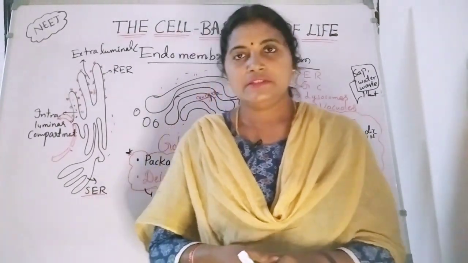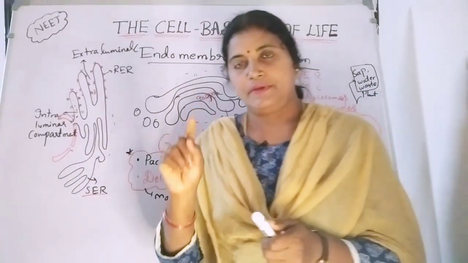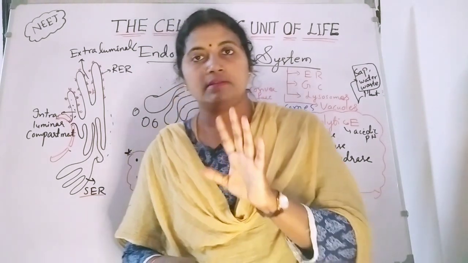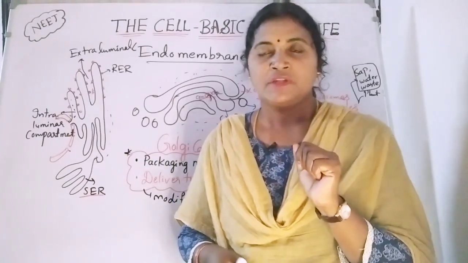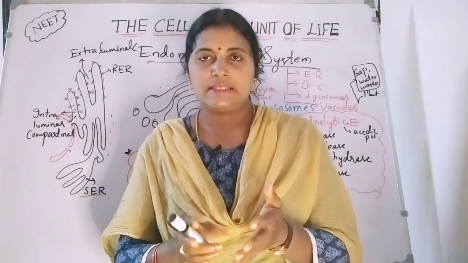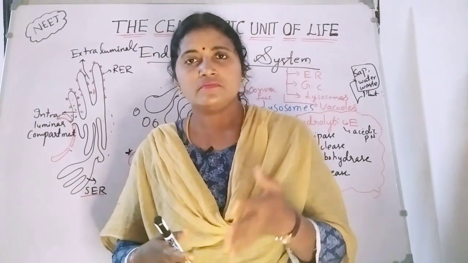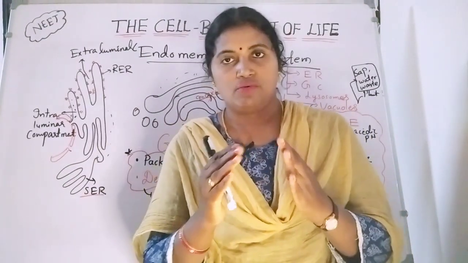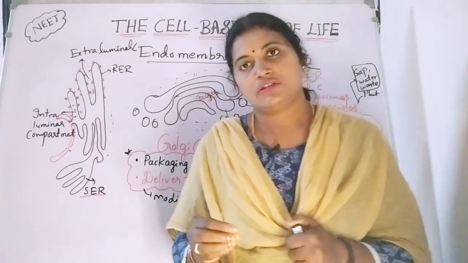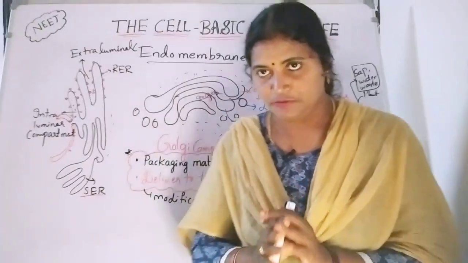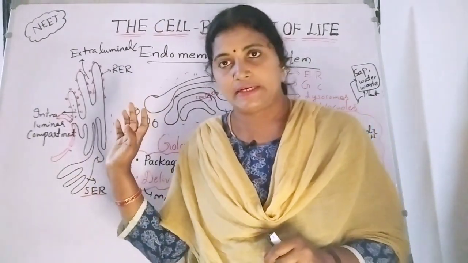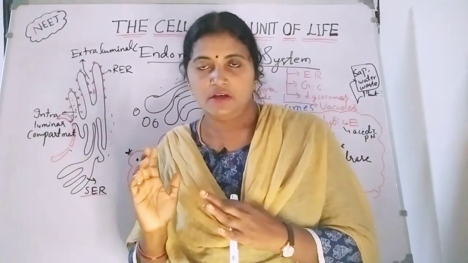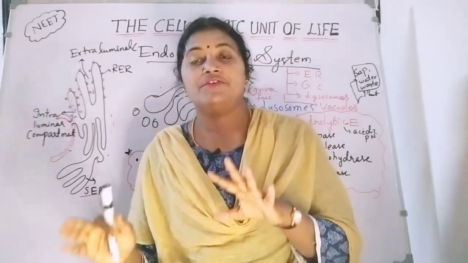Means if any cell organelle is covered by a membrane, this structure is known as a membranous cell organelle. Membranous cell organelles are like endoplasmic reticulum, mitochondria, lysosomes. Even you have the Golgi complex as a membrane bound structure. These membrane bound structures also vary in different types of shapes. For example, endoplasmic reticulum and Golgi complex, you can see the difference in the structure and shapes, even functions.